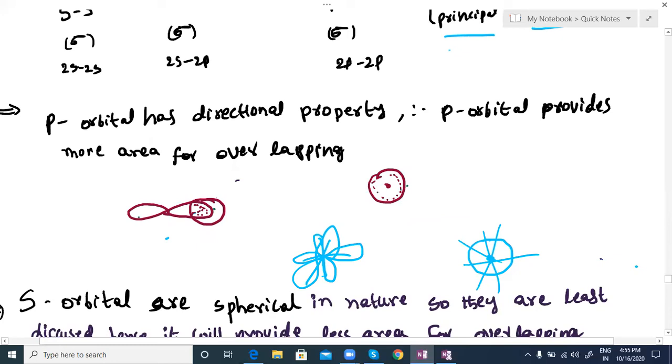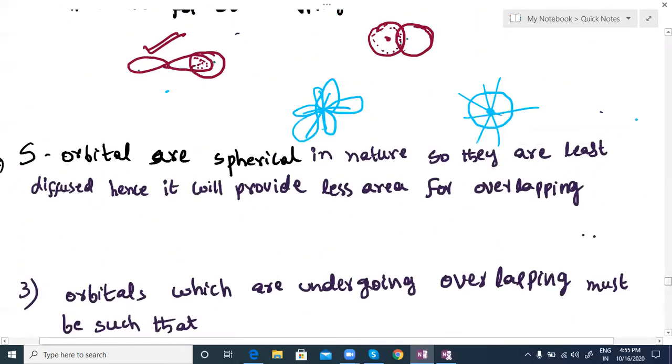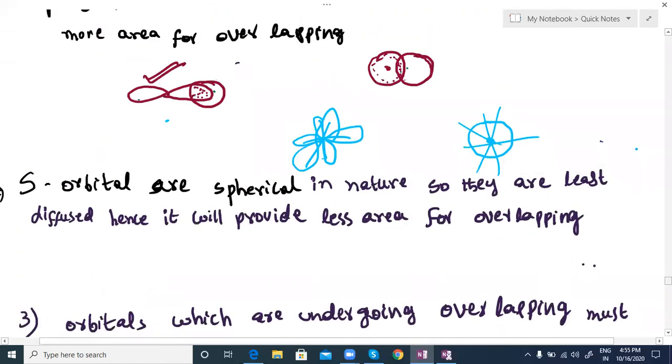If they overlap, less area overlaps due to the spherical character. That is the reason that wherever the p orbital participates, the overlapping is stronger. Similarly, s orbitals have less overlapping character. As mentioned here, the s orbital is spherical in nature, so it is less diffused. Hence, it provides less area for overlapping, and less area means a weak bond.